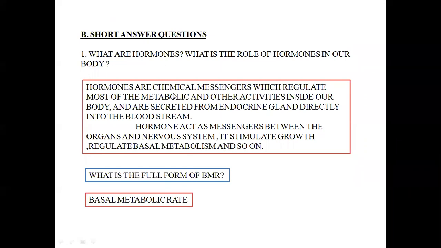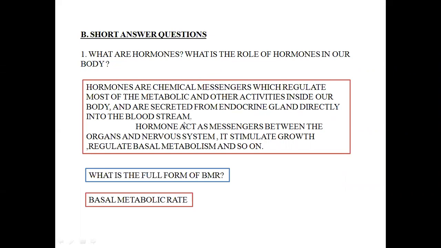Now, why are they known as chemical messengers? Because they carry a particular biological message from one part of the body to another.